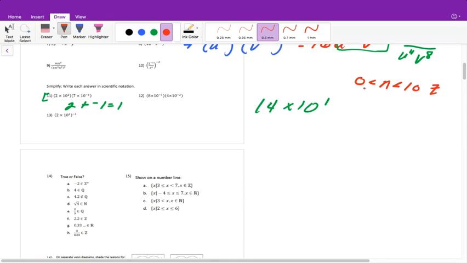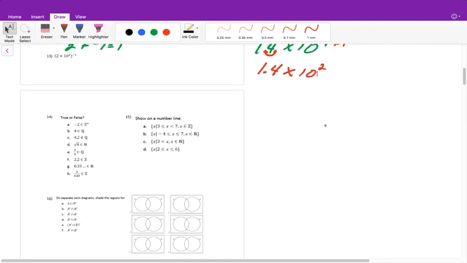So it can only be 1, 2, 3, 4, 5, 6, 7, 8, or 9. Right? So then from here, we need to take our decimal and move it one place, so it gives me 1.4. Well, now we need to figure out what 10 is being multiplied by. Remember, when we make our number smaller, we have to make our power larger. So since 1.4 is smaller than 14, we will add the number of decimals that we move, which is 1, and it becomes 1.4 times 10 to the second power.